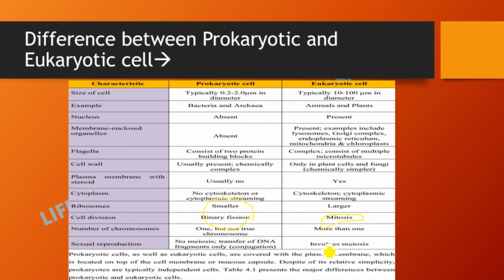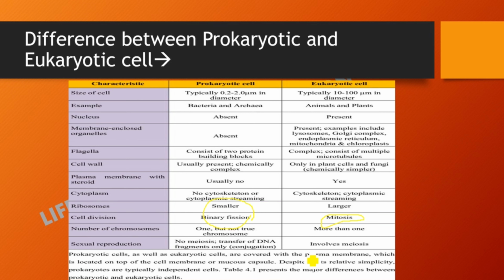Then in prokaryotic cell, for mode of reproduction, there is no meiosis, and transfer of genetic material, that is DNA, is only through fragments. And this process is known as conjugation. They form a conjugation tube and transfer the material from one cell to another. Whereas if we talk about eukaryotic cell, it involves meiosis.